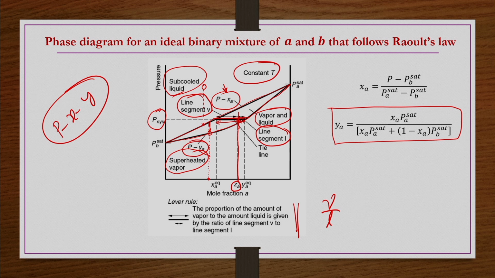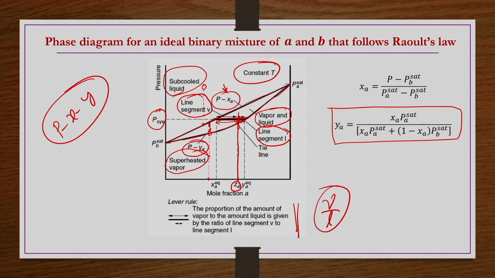Now, from this phase diagram picture, we get not only what kind of phase is existing, whether subcooled liquid, superheated vapor, or both phases. We can also find out the equilibrium composition at a given temperature and pressure. And we also know the ratio between the amount of vapor formed to the amount of liquid formed at a given system pressure and composition. That is also something we can find out.